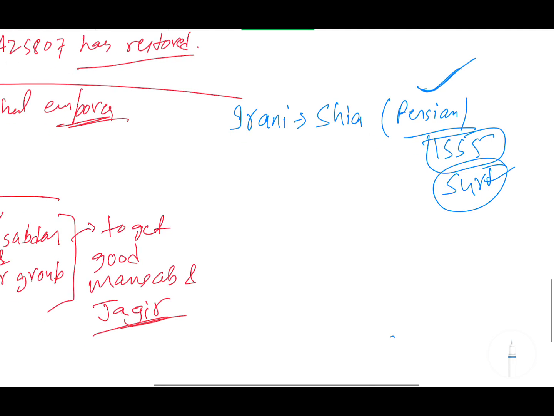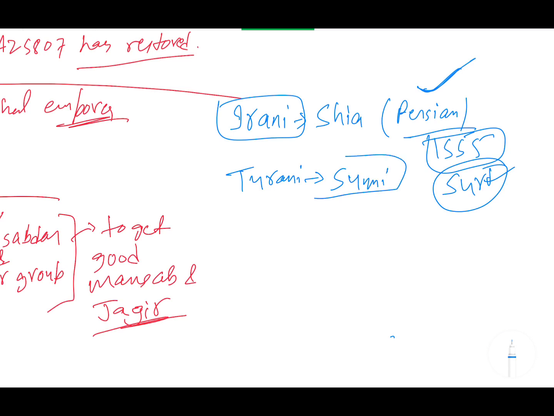So first is Irani, second is the Turani group. The Turani group is Sunni Muslim, of the same origin as that of the Mughals.